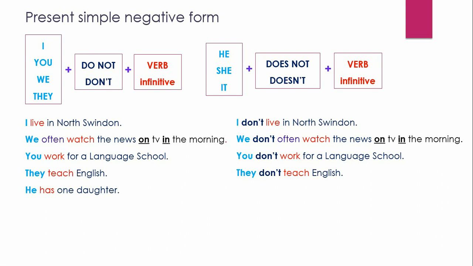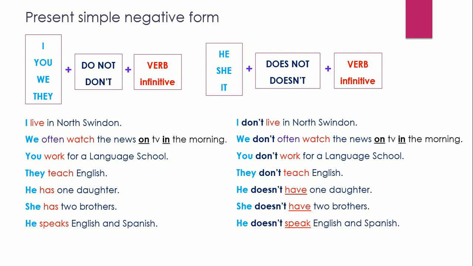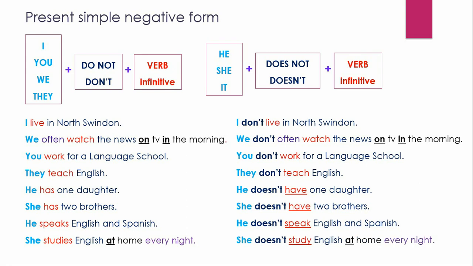He has one daughter. He doesn't have one daughter. She has 2 brothers. She doesn't have 2 brothers. He speaks English and Spanish. He doesn't speak English and Spanish. She studies English at home every night. She doesn't study English at home every night.